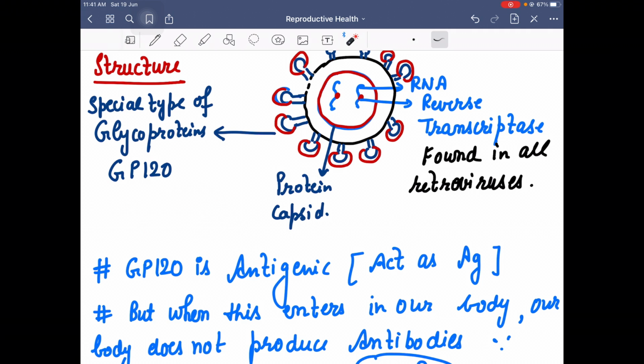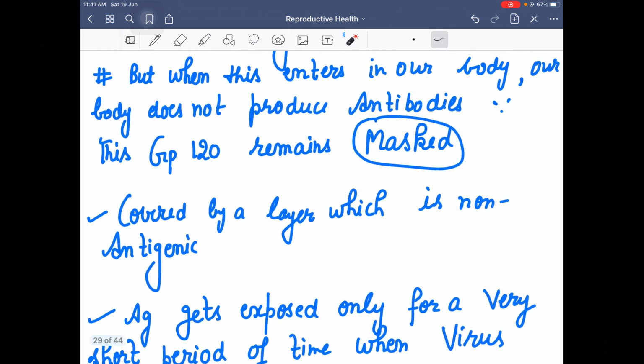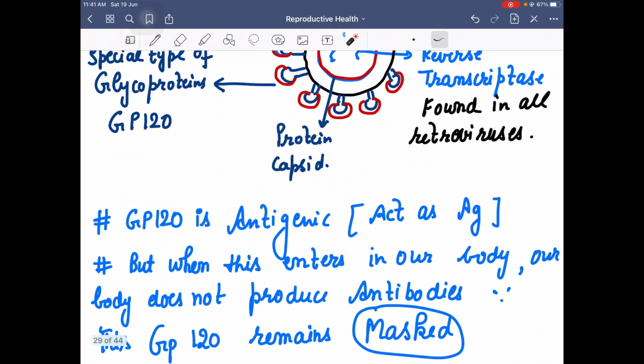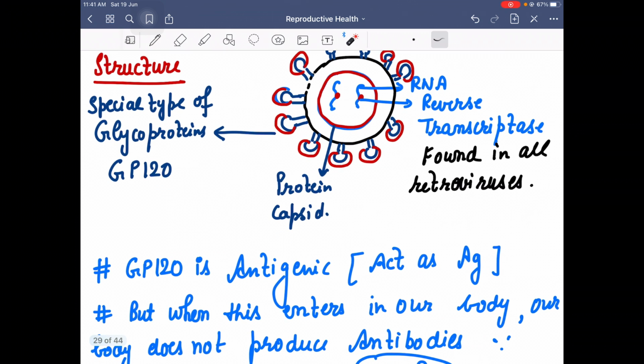Now we are saying that the outer coat of this virus has GP120, which acts as antigenic. But the reality is, when this virus enters the body, our body does not produce antibody. It means something has happened in this structure. Actually what happened is बच्चों कि ये जो outer protein GP120 है, this is covered with another layer.